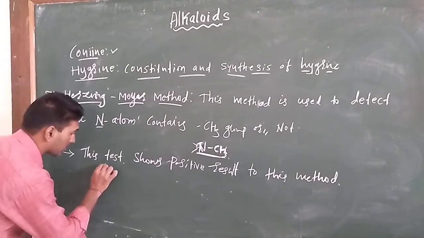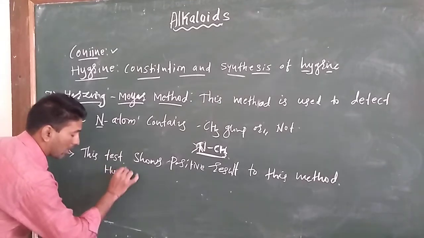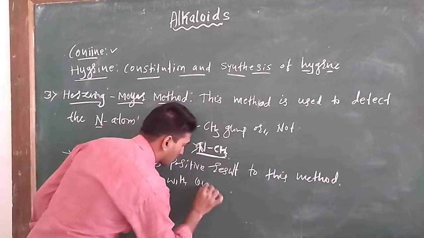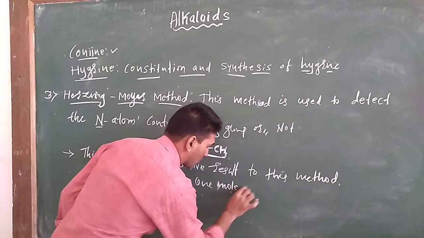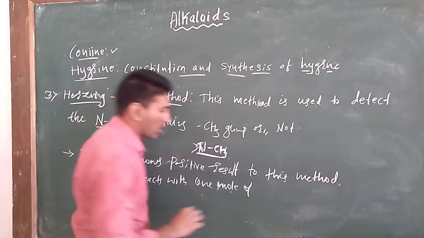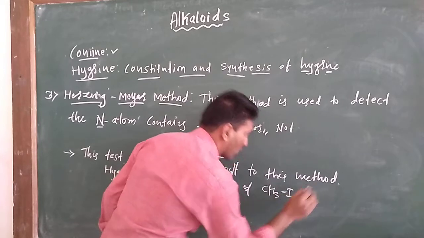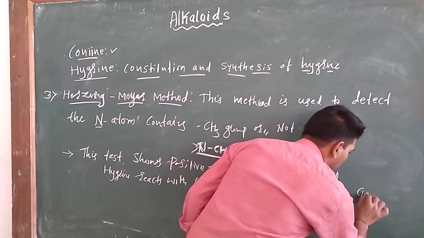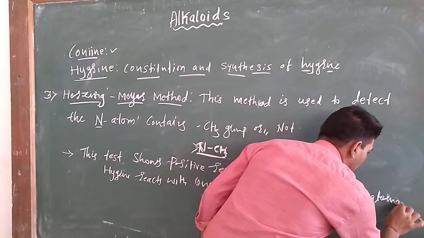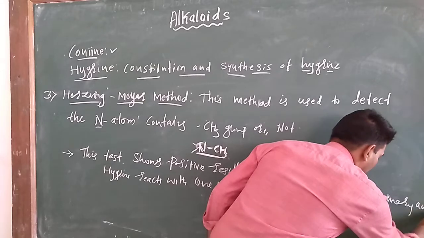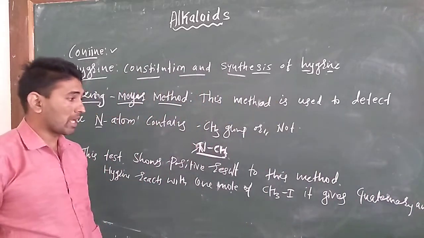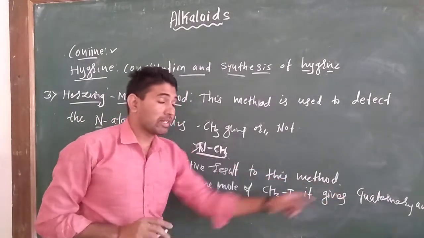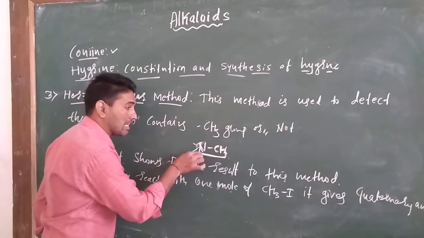Hygrine reacts with 1 mole of methyl iodide and gives a quaternary amine, which means it already contains an NCH3 group.